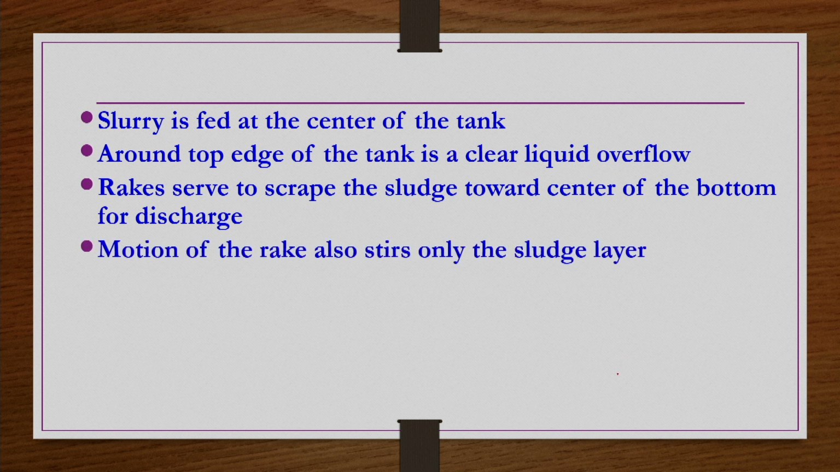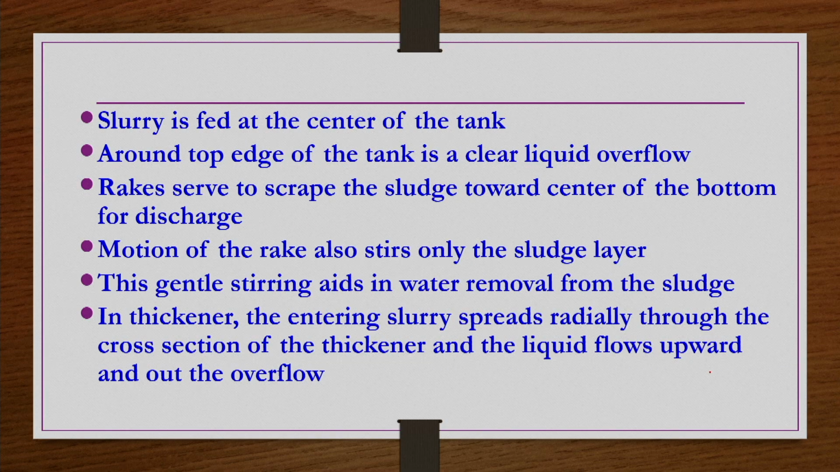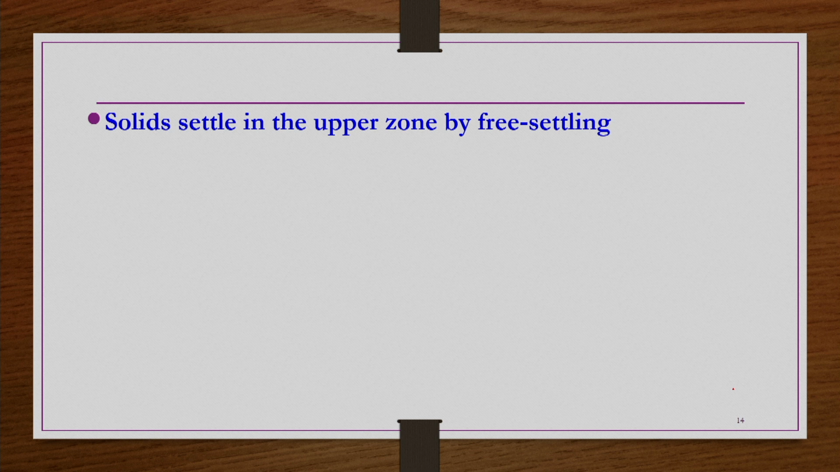The motion of the rake stirs only the sludge layer. The rake that is rotating at the bottom does not disturb the C, B, A zones; it will disturb only the material present in the sludge zone, that is, the D zone. This gentle stir aids in water removal from the sludge, as I mentioned. In a thickener, the entering slurry spreads radially through the cross section of the thickener, and then the liquid flows upward and out the overflow.